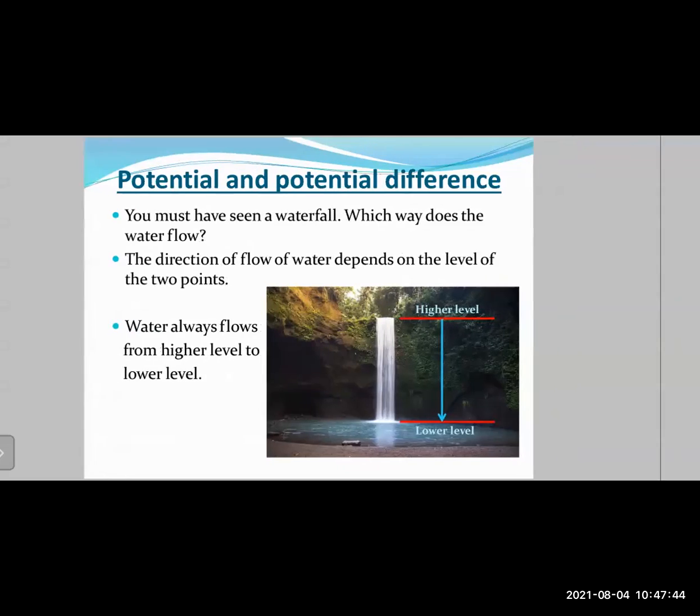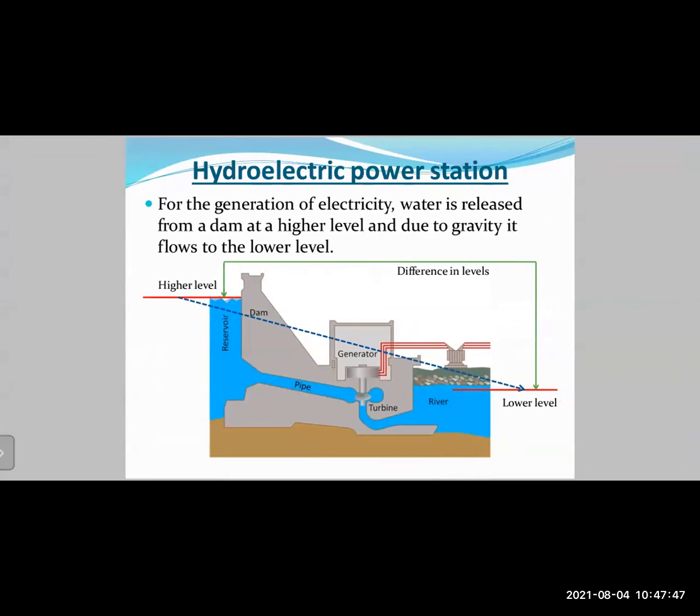A similar concept applies to your electrical concepts also. Now let us take an example of hydroelectric power station that we had discussed previously. In a hydroelectric power station, what we have is a large dam that is built on a river at a suitable location. Water starts collecting behind the dam, and the level of the water rises. Now within that dam, there are a series of pipes, which lead to a turbine. So as the water flows through the pipe at a very high pressure, what happens? The potential energy of the stored water converts to kinetic energy, and it starts the turbine. Means the turbine starts rotating and that rotational energy of the turbine is converted into electrical energy.